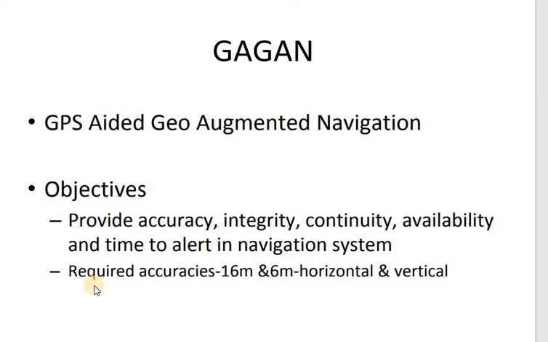And it requires an accuracy of 16 meters horizontal and 6 meters vertical. So when it comes to the equator and poles, if you look at their latitudes and longitudes, they will be accurate to 16 meters in the horizontal part and 6 meters in the vertical part.